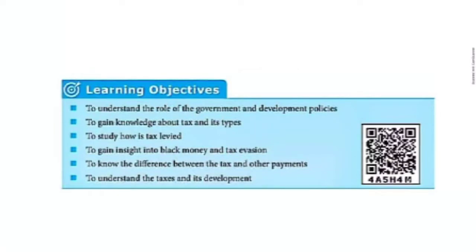Then the third thing given is how central government as well as state government levied the taxes upon the people. So that one we are going to learn. Then from this lesson, we are going to learn about black money. What is meant by black money? And moreover, tax evasion. What is the meaning of that? Tax evasion means some people used to escape from paying the taxes. They were not paying the taxes regularly to the government. So that is the meaning of evasion, escaping from the tax payment.